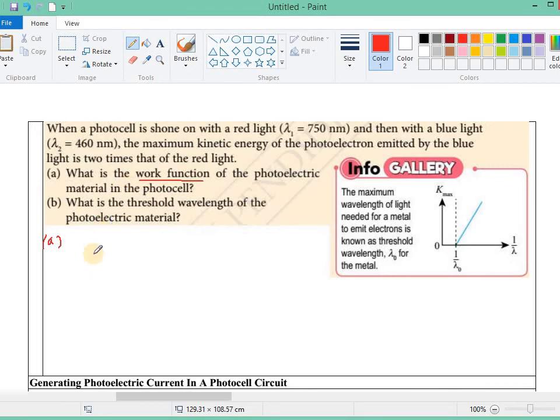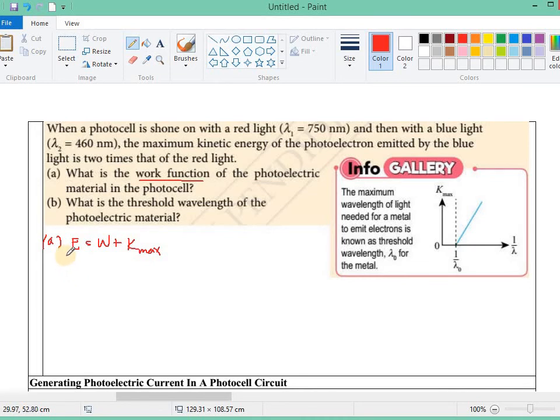So we know that when shone with blue light, the maximum kinetic energy of the photoelectron will be double, 2 times that of the red light. So we need to build two equations. First, the energy of the photon equals the work function plus the maximum kinetic energy.